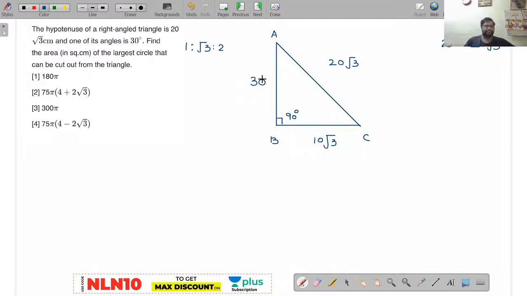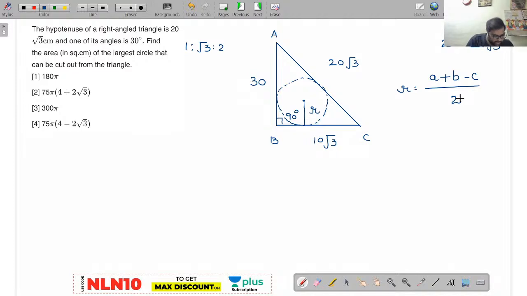This will be 30. Now find the area in square centimeters of the largest circle that can be cut out from the triangle. Now see here, that can be cut out from the triangle means it has to be inscribed in the triangle. Now in a right angle triangle, when you inscribe the circle into the triangle, this will be the incircle. Am I right or wrong? Find out the inradius for the right angle triangle. R is equal to, how will you find out the inradius for a right angle triangle? Already at the start of the class I have given the derivation, a plus b minus c by 2.